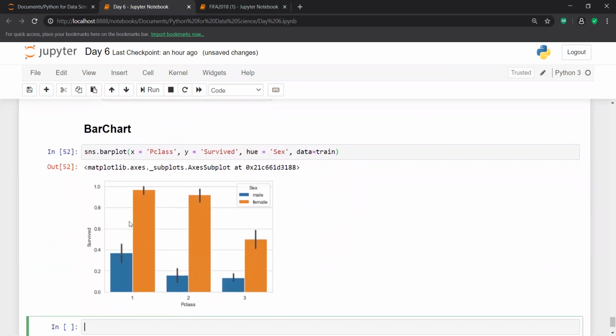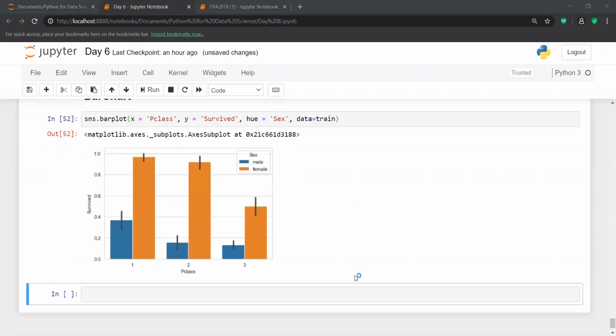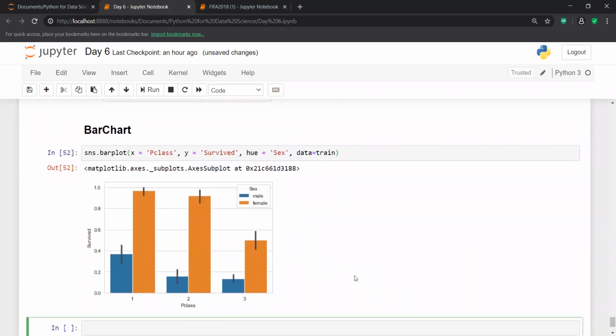And now if I ask you what kind of analysis you can make and what is your observation, what are the things you are able to observe by seeing this graph? Just try to get some observations and write down your observations in a markdown. So what kind of observation am I getting with this bar plot?